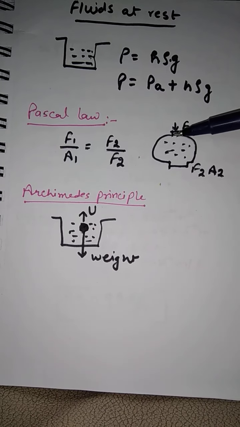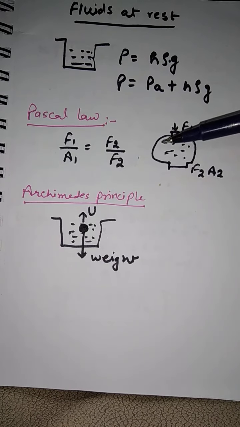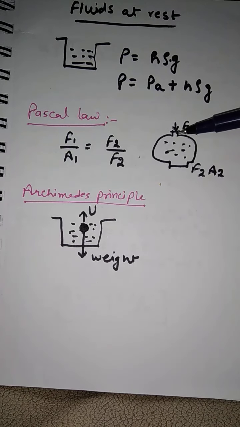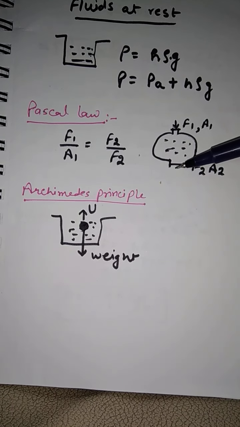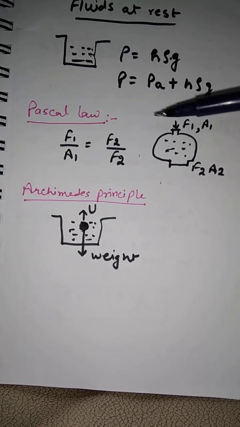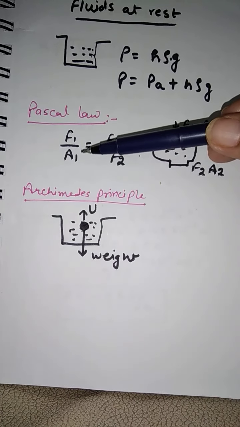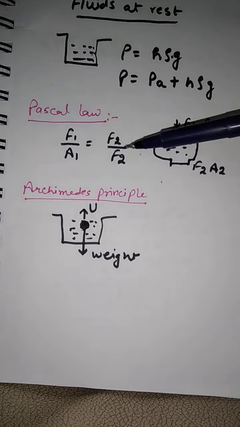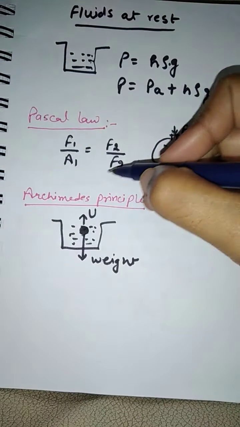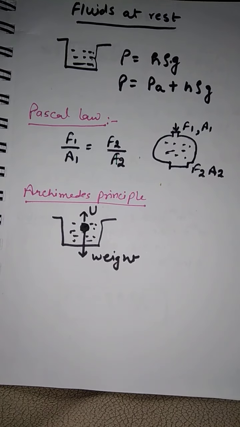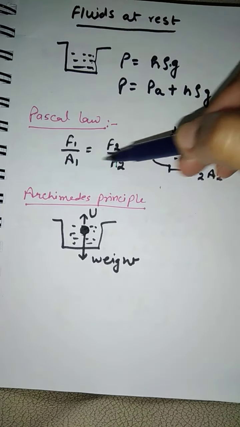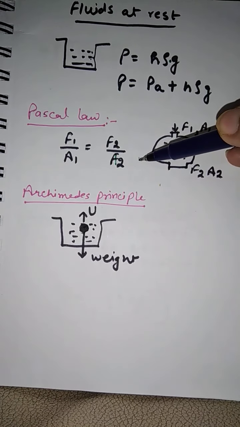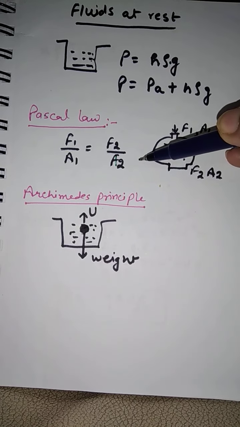Pascal's law says that if any fluid is confined in any area, then pressure exerted at one end will be equal to pressure exerted at another end. Now pressure is equal to force divided by area. So that means F1 by A1 equals F2 by A2. That means that using this formula we can have mechanical advantage. So this phenomenon is used in hydraulic lift.